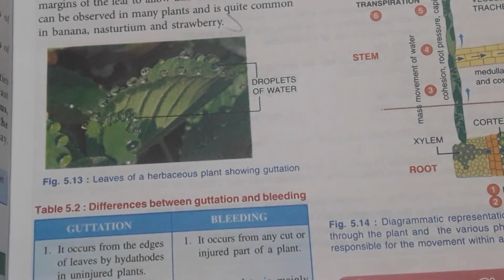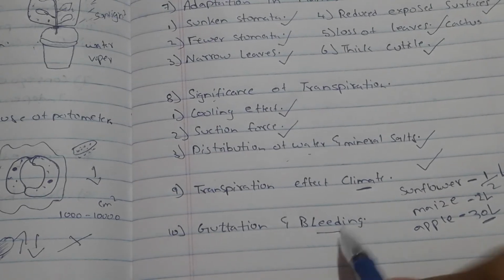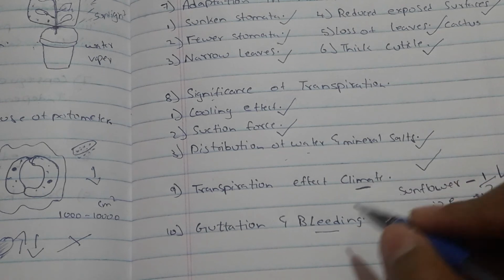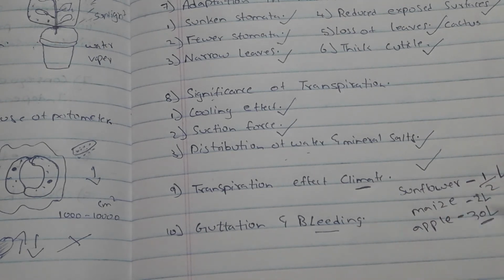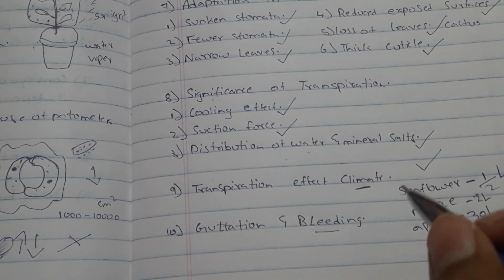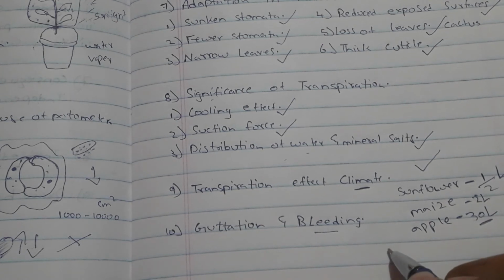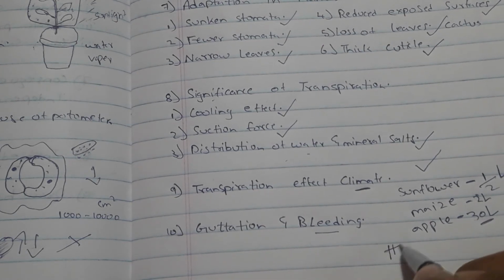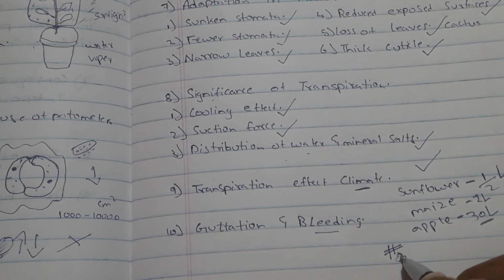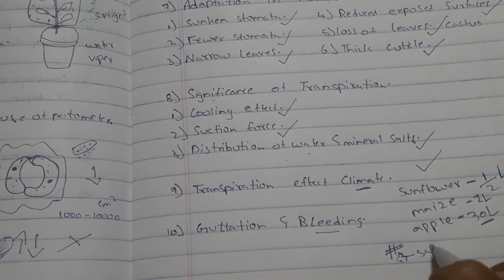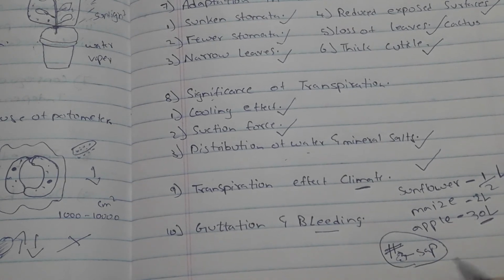Moving to the last point of our chapter, that is bleeding. Bleeding means when there is a cut, accidentally or intentionally. If there is a cut in a plant, there is a release of a liquid called sap. This is called bleeding.